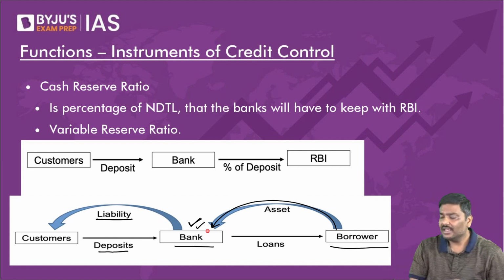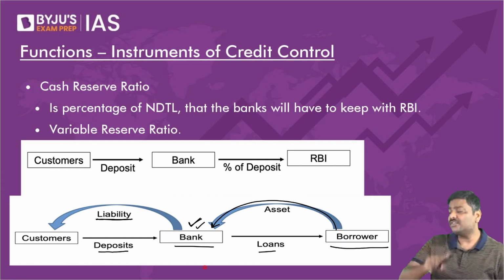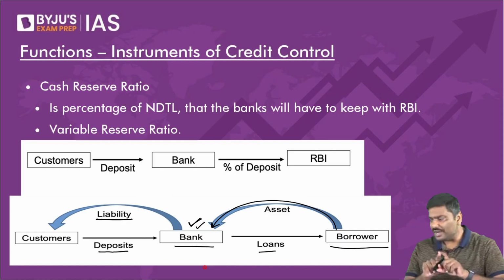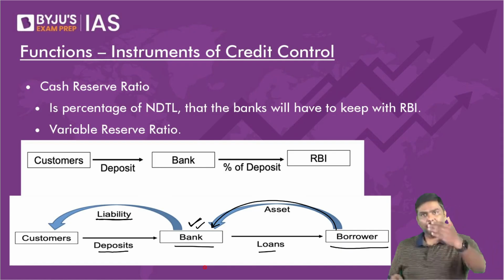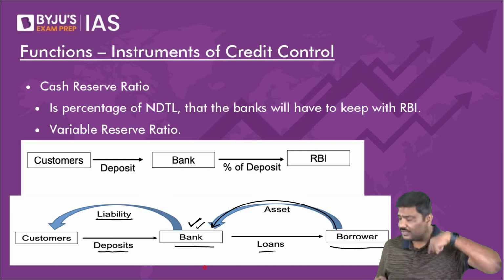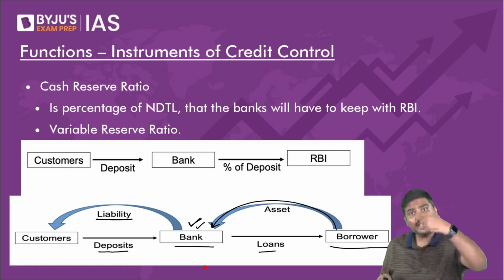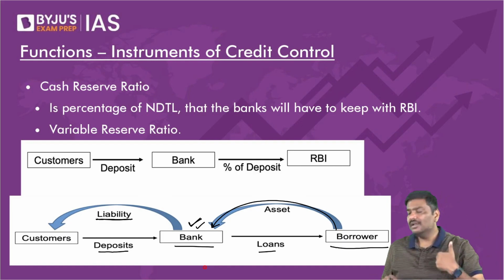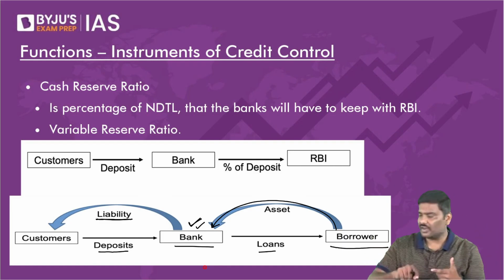Now can I say the loans are assets for the bank? Anybody has a problem? Deposits are collected, given back, hence liabilities for a bank. Loans are given, principal is returned and interest is earned by the bank, hence loans are assets for the bank.